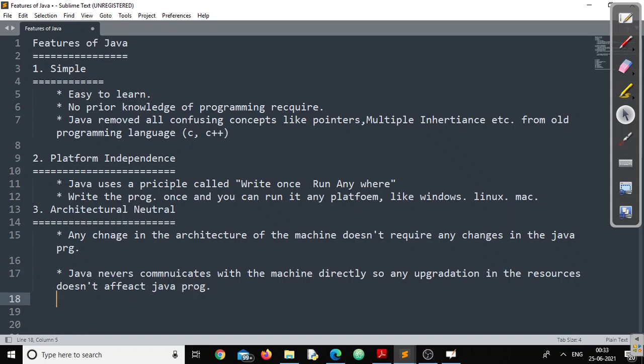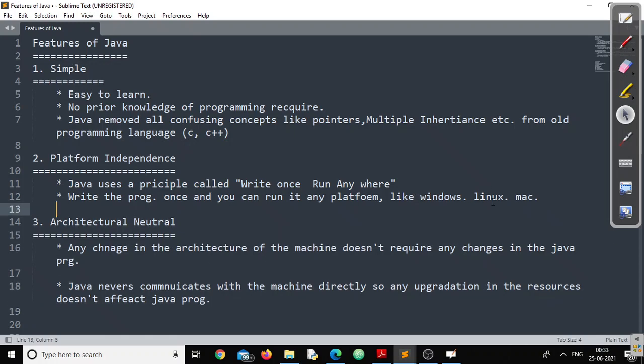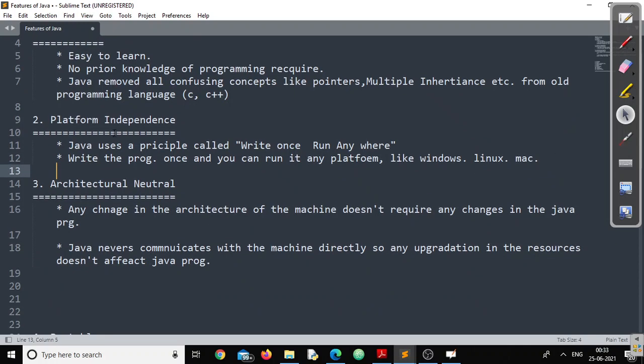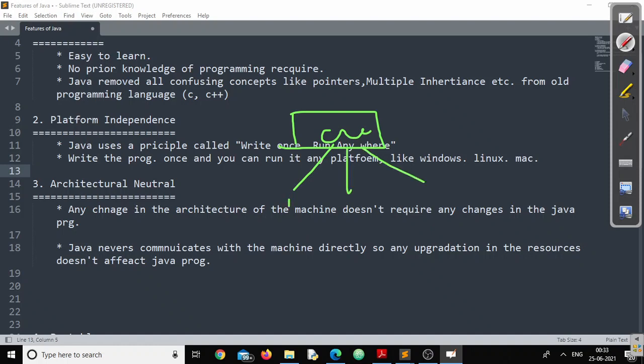So this is why Java is called architectural neutral. I think this part is pretty clear, right? So see, even if both things look the same, they are not the same. You can have a look at it. The first one says platform independent. What that means is, once a Java program is written, you can run that Java program on any machine.